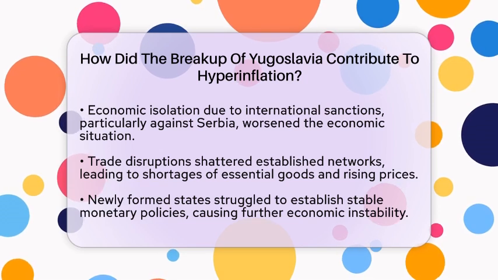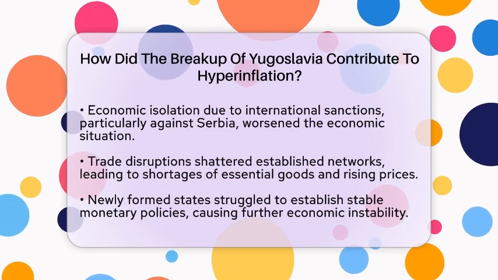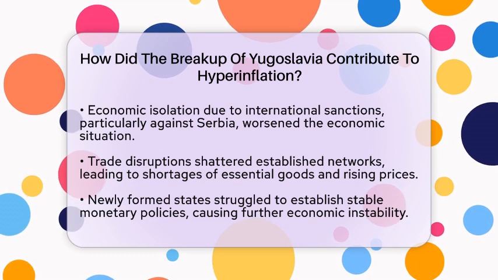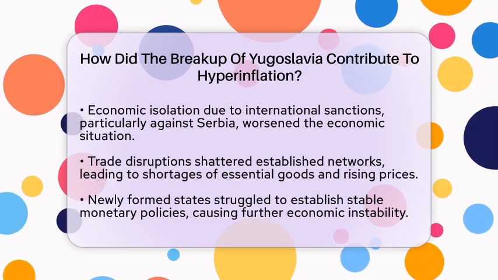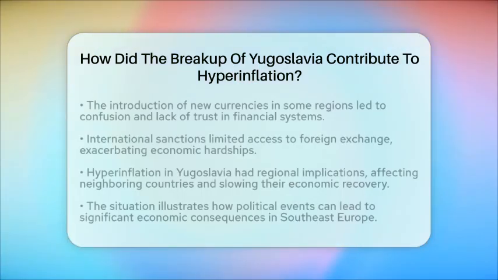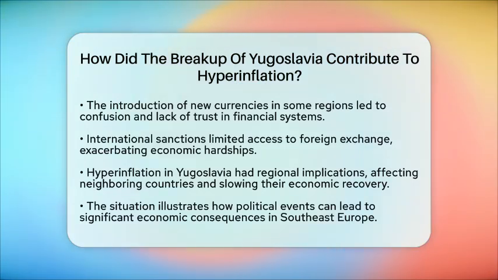Lastly, the international sanctions imposed on some successor states limited access to foreign exchange. This restriction added to the economic hardship and contributed to hyperinflationary conditions. The combination of these factors created a perfect storm for hyperinflation in Yugoslavia.